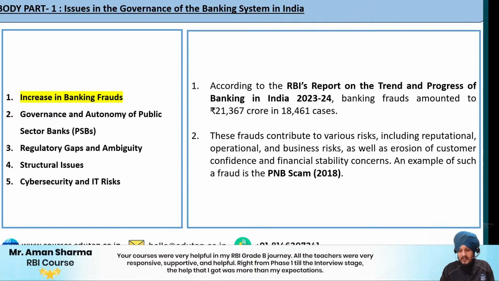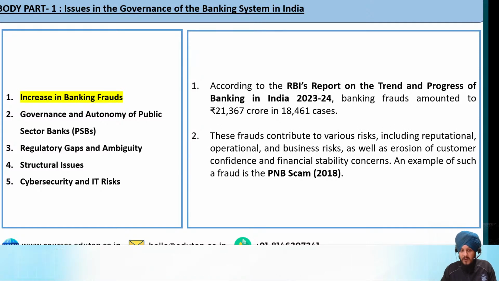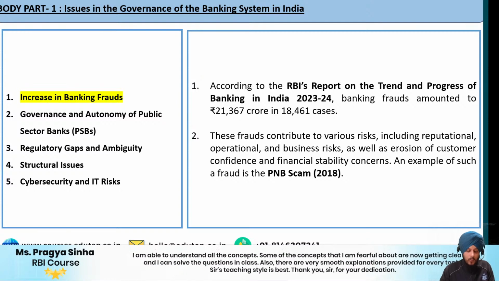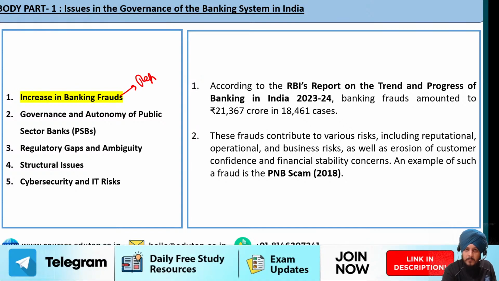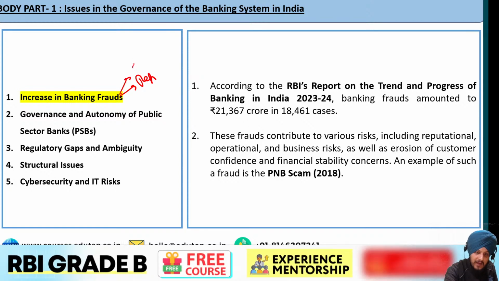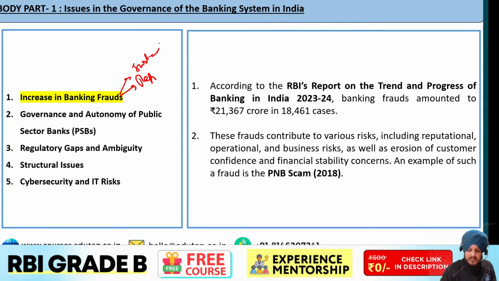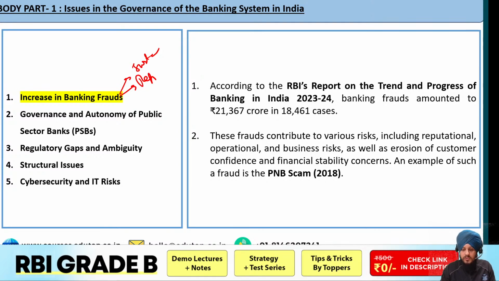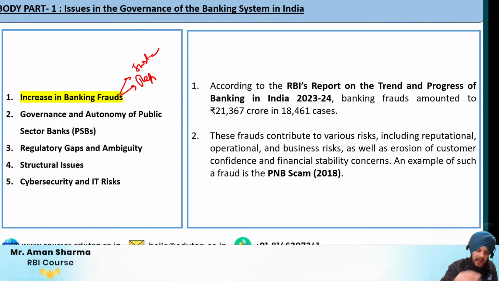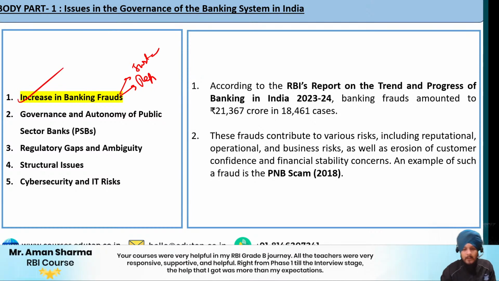Then the next is that these frauds contribute to different types of risk. For example, whenever a fraud happens, what does it lead to? It leads to the reputational loss of the bank. But before reputation, what comes? The interest of those people who have deposited their money in the bank account. So it leads to a lot of instability in the banking system because of the risk, because of the erosion of customer confidence. A good example can be the PNB scam that happened in 2018. So we have been witnessing the increase in banking frauds.